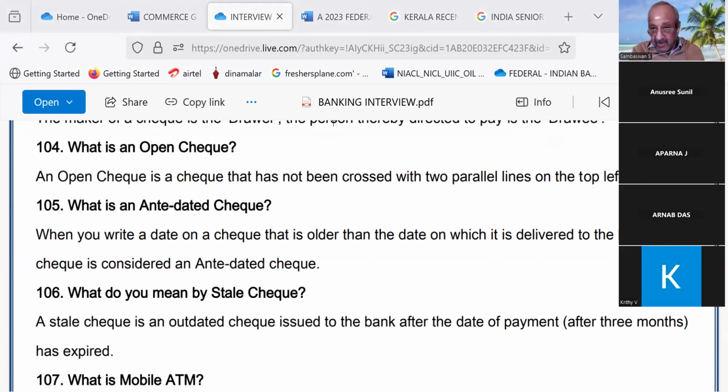Arnab's line is not all right. Then I will go for Aparna. Aparna, please read from 105. Sir, Aparna. What is an antedated check?